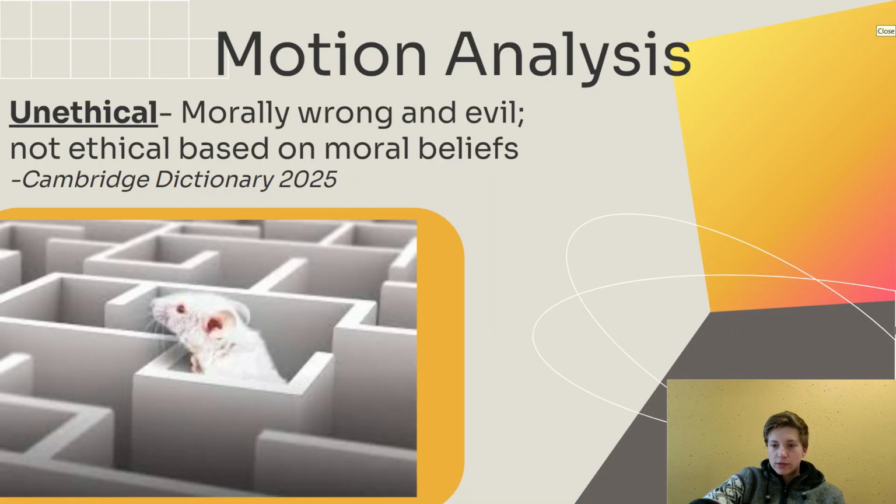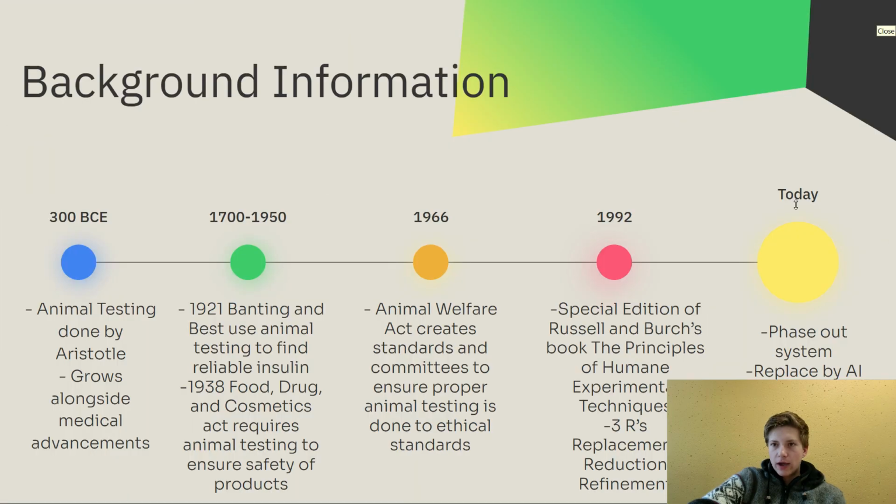Okay, second part, unethical. Cambridge Dictionary 25 explains that it's morally wrong and evil and not ethical based on moral beliefs. You'll really understand what this means the more we go through the topic lecture, but understand that unethical means that on a principle level, like on a values-based level, we oppose something, that we think that something is a net negative onto the world. Okay, a little bit of background information.